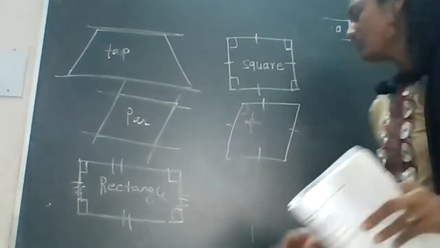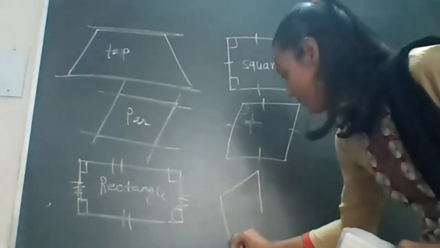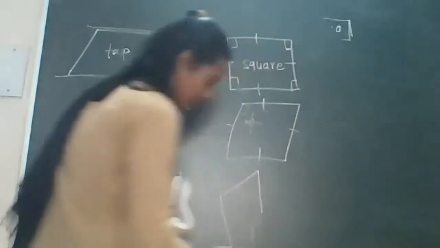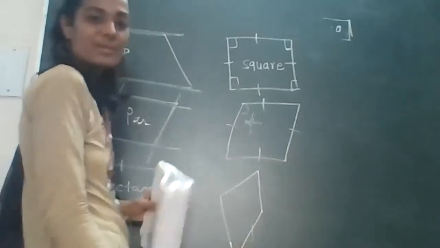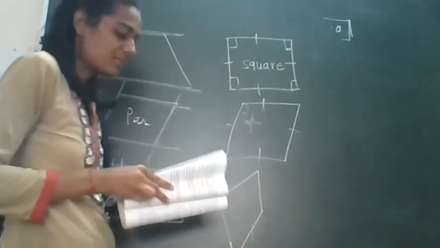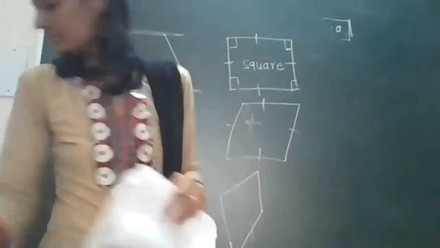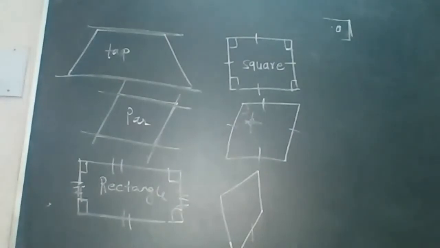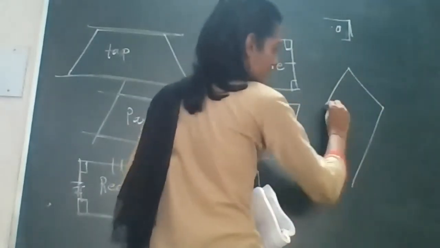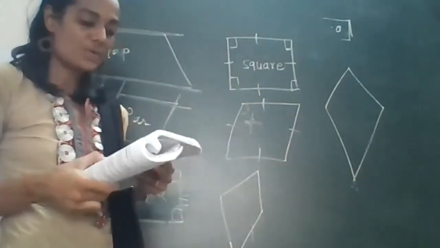And next is the kite. You have drawn a kite, right? You must have made kites many times at home. This is the shape of the kite. You can see it in the textbook also, somewhat like this. So what do you understand by the kite?